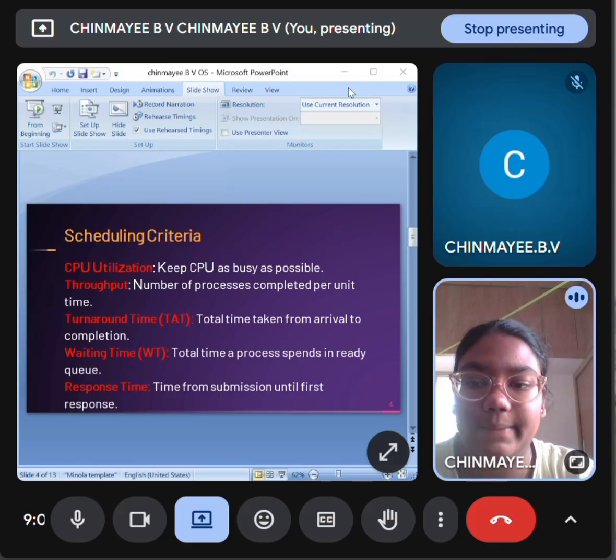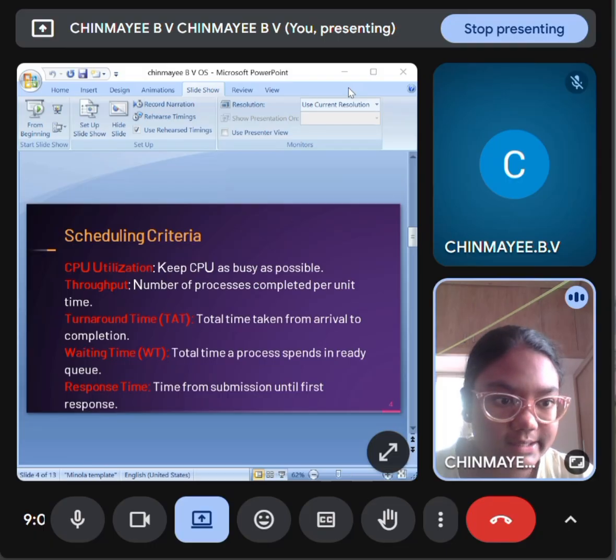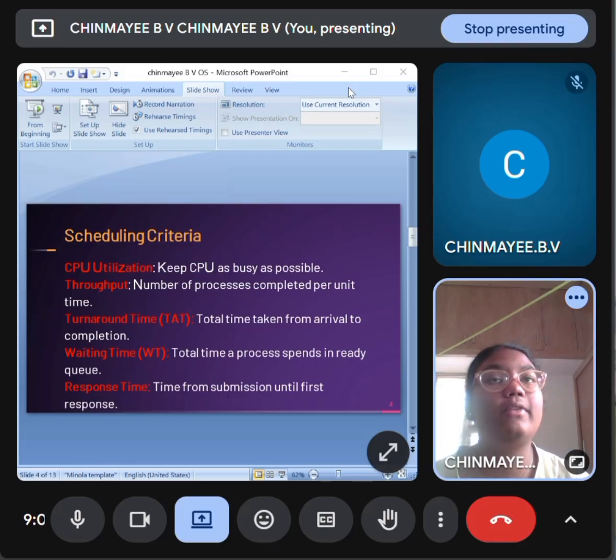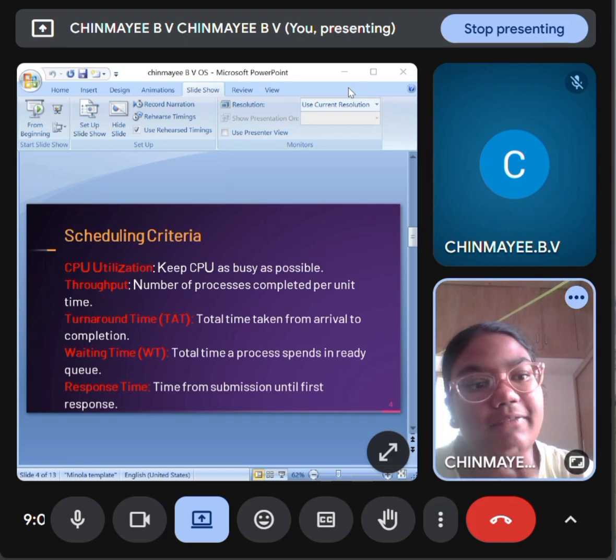Next, waiting time means the total time a process spends in the ready queue, meaning how much time the process spends waiting in the ready queue. Next, response time means the time from submission until the first response. Time from the submission of the process until the first response, it will take that time.